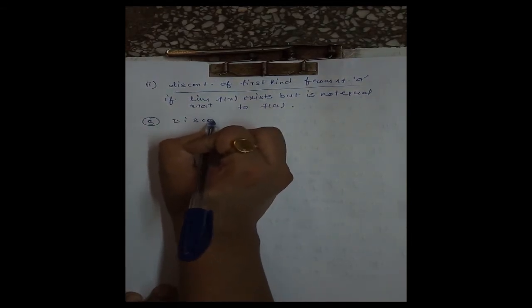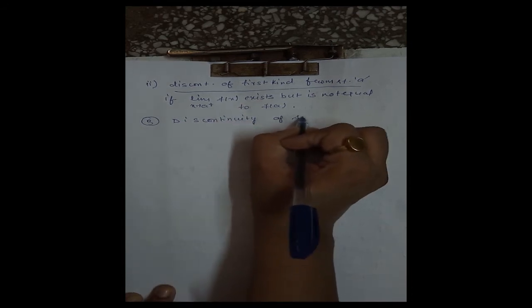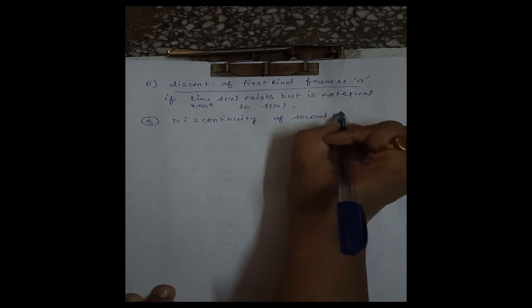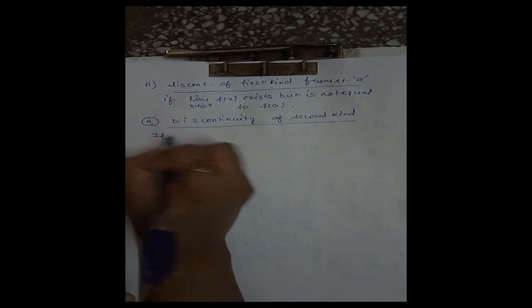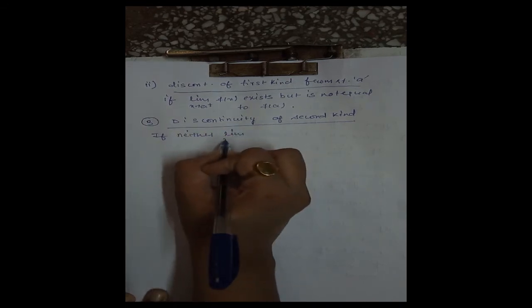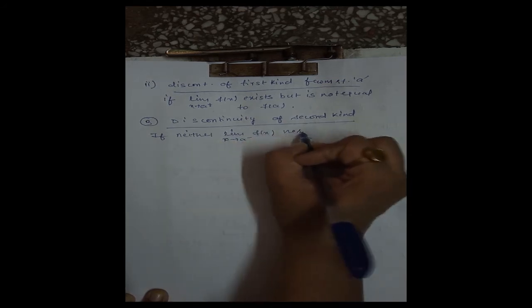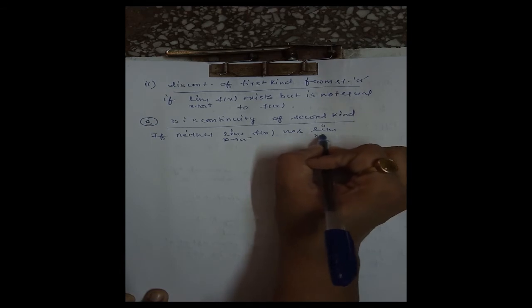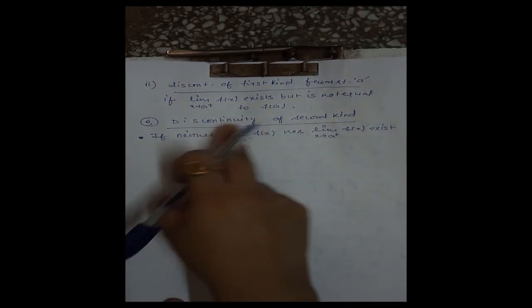Now third is discontinuity of second kind. For this, if neither left hand limit x tending to a minus f(x) nor the right hand limit x tending to a plus f(x) exist, then in that case we say function has discontinuity of second kind.